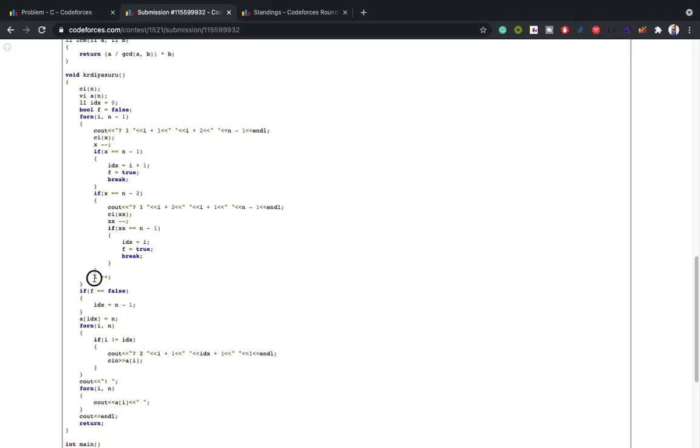Then I am doing this. At first we are sending I and I+2, because the permutation in the computer is from index space 1 and we are dealing with index space 0, that's why I am sending I+1. Like in the first I will send 1, 2, then 3, 4, then 5, 6.